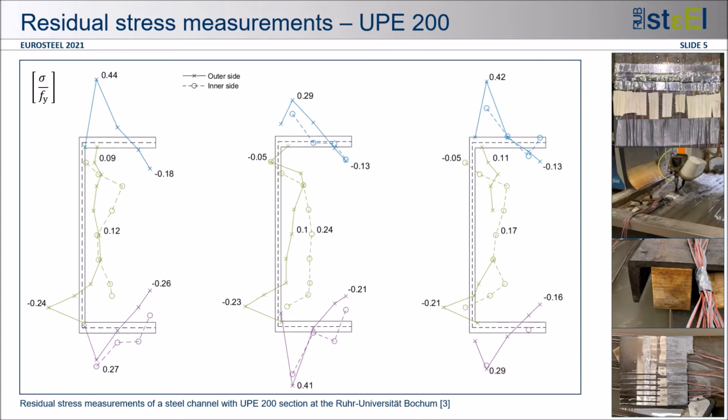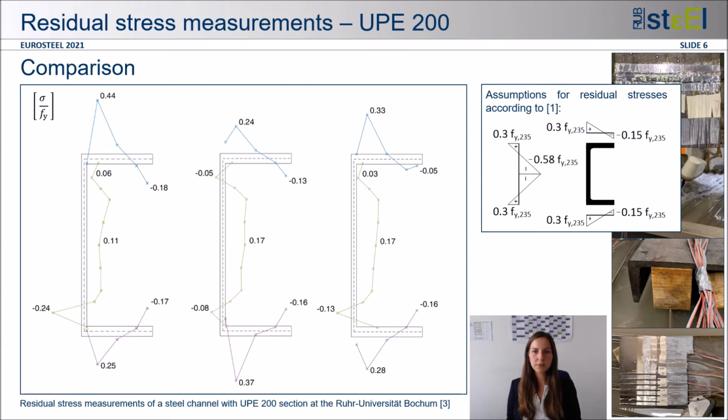The residual stresses were measured in 3 UPE 200 sections by a sectioning method, and the cross-section was cut into individual lamella using the water jet cutting machine. During this process, the restraints introduced by the manufacturing process are released, and we measured the released strains with strain gauges at the inner and outer side of each plate. At the slide you can see the received residual stress curves and some extreme values.